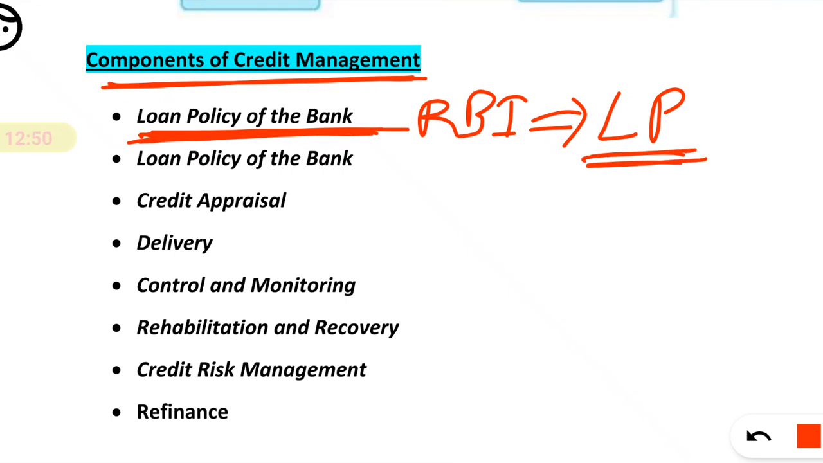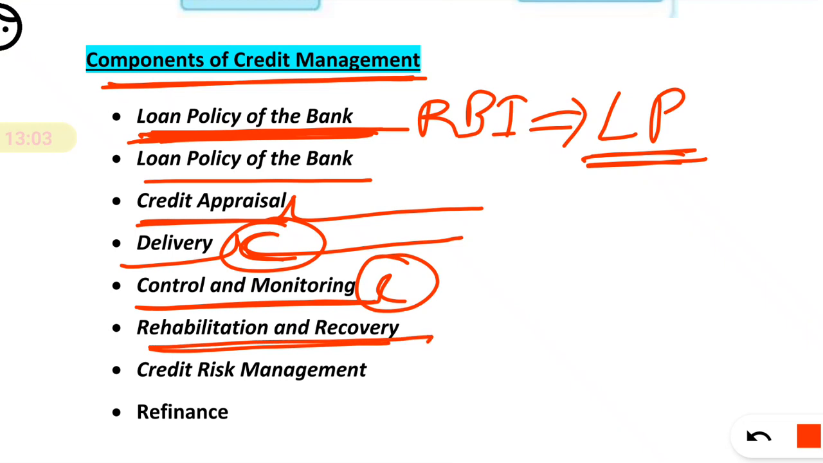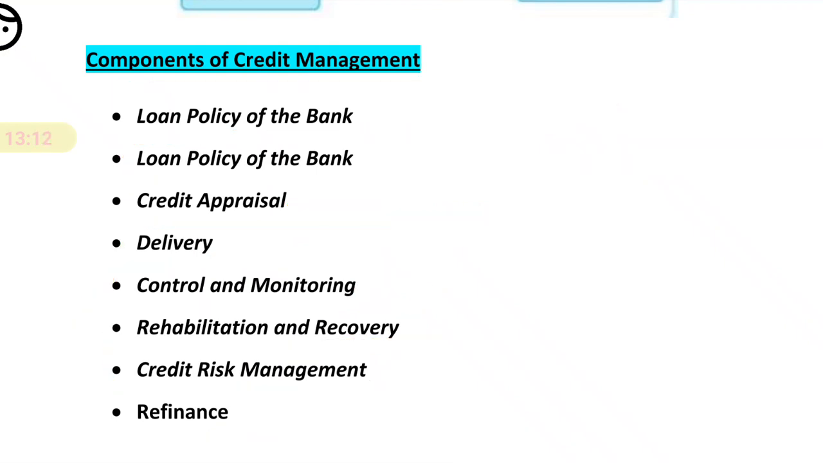Next, loan policy of the bank first, then there is credit appraisal, credit delivery, control and monitoring of the loan or credit, rehabilitation and recovery, credit risk management and the refinance. Okay, these are some components of credit management. So basically how the overall loan or credit or advance goes through from the initial to the last step. Basically this is the component of credit management.